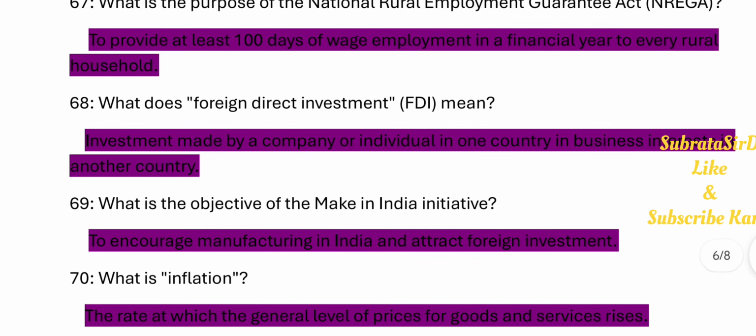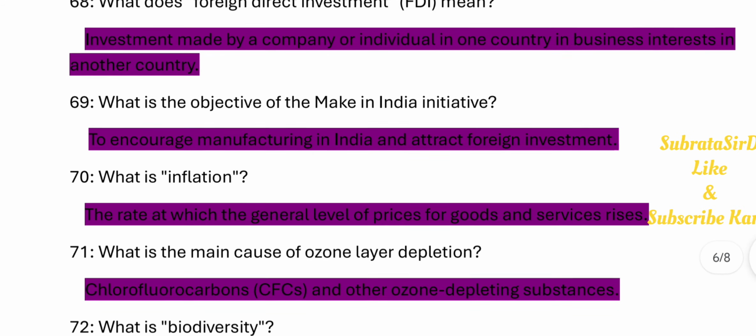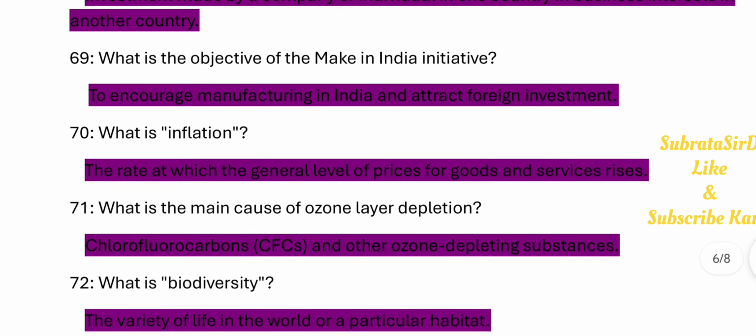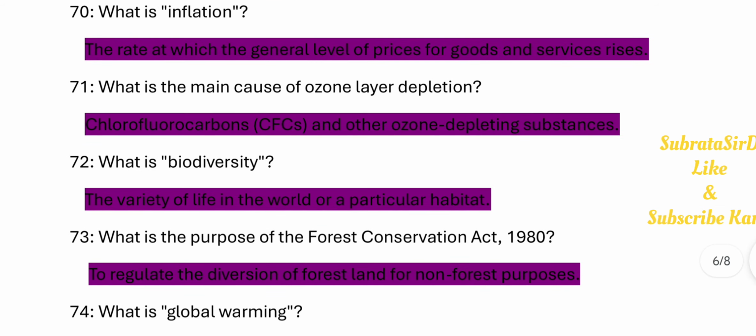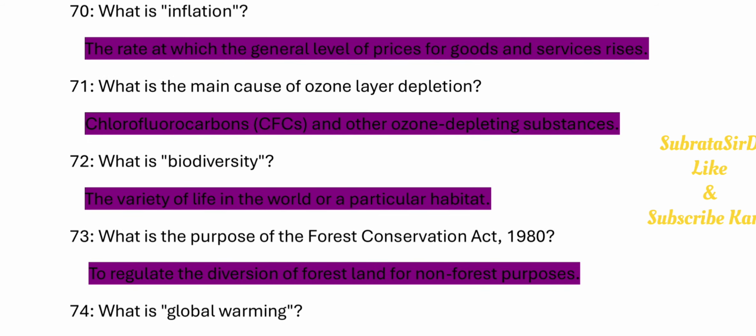69. What is the objective of the Make in India initiative? To encourage manufacturing in India and attract foreign investment. 70. What is inflation? The rate at which the general level of prices for goods and services rises. 71. What is the main cause of ozone layer depletion? Chlorofluorocarbons, CFCs, and other ozone depleting substances.